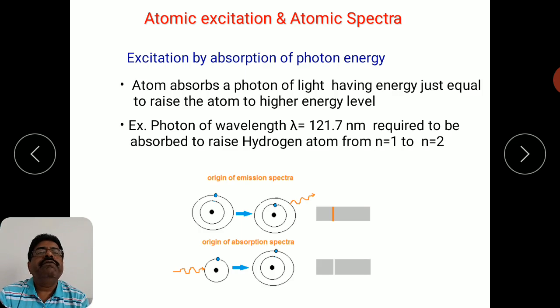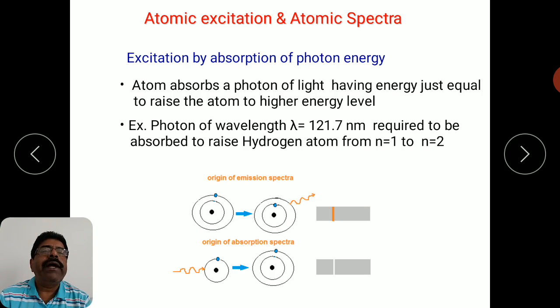See the difference, just based on how you are observing the actual effect of the excitation or the absorption of energy. Here the absorption of energy is considered. What is done here is simply white light. White light means a light which contains photons of different wavelengths. So how is white light composed? Actually white light contains different photons, photons of different wavelengths.